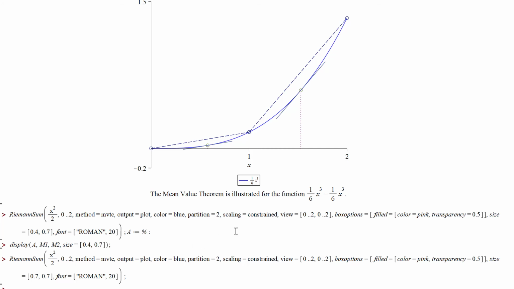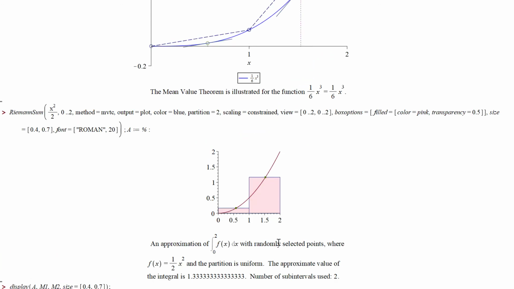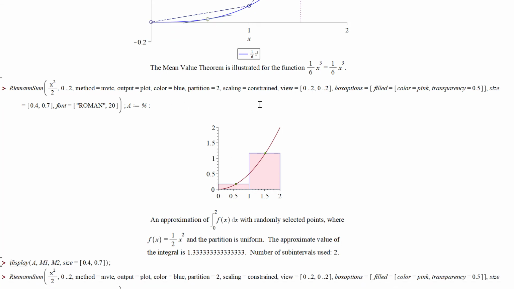X squared over 2 is the derivative. And so I'm going to integrate the derivative. With 2 subintervals, these will be the 2 points I pick for the rectangles. And you might know the answer. So if you integrate x squared over 2, we'll get x cubed over 6. And we have to evaluate from 0 to 2. And we should get 4/3. And well, we pretty much did.